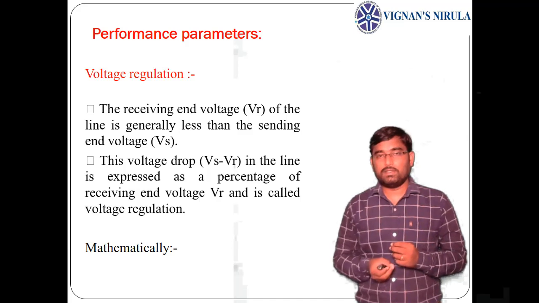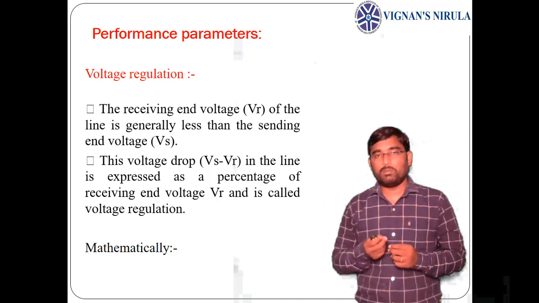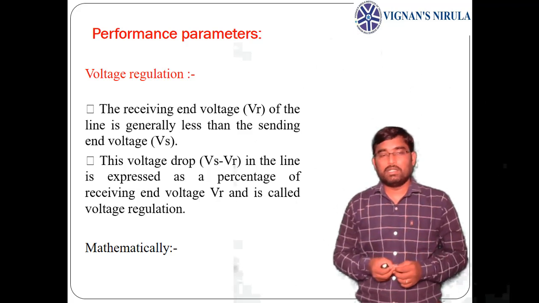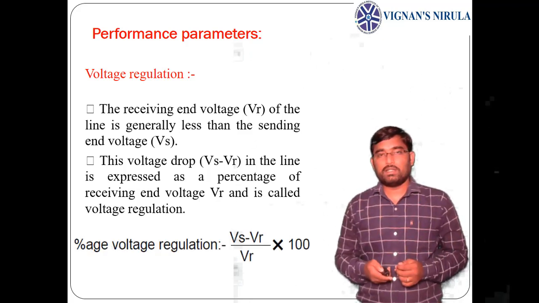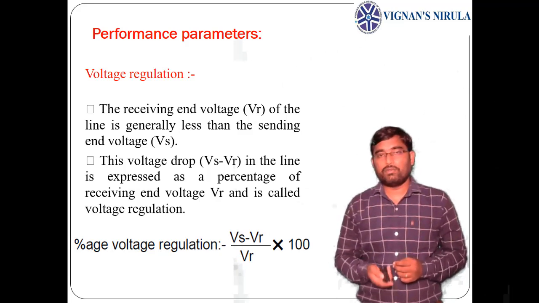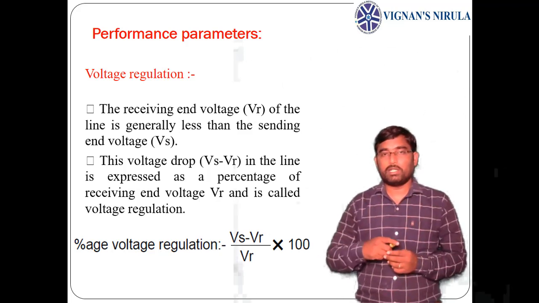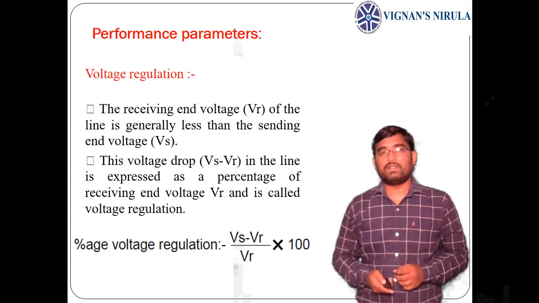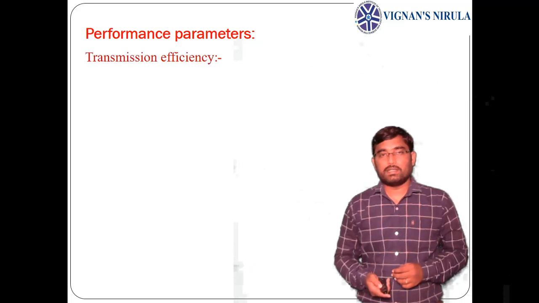Because of this drop, the receiving end voltage will be less than the sending end voltage, which leads to voltage regulation. Mathematically, voltage regulation can be defined as the ratio of drop across the line, that is Vs minus Vr, sending end voltage minus receiving end voltage, by receiving end voltage, into 100. So this is defined as voltage regulation.